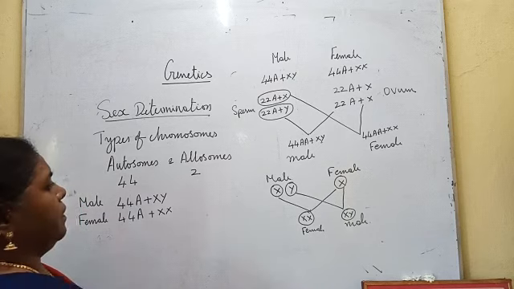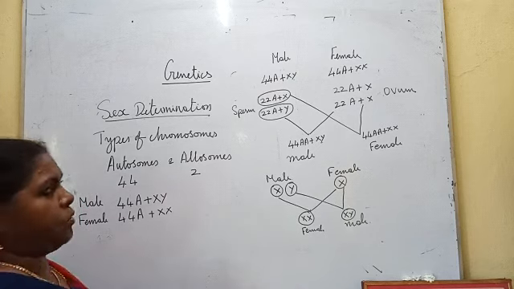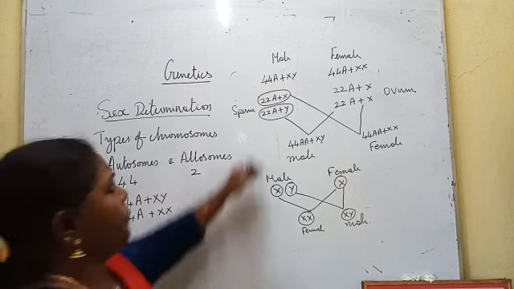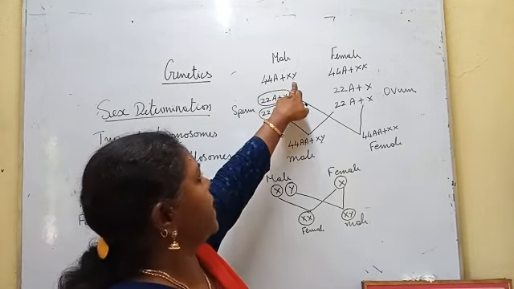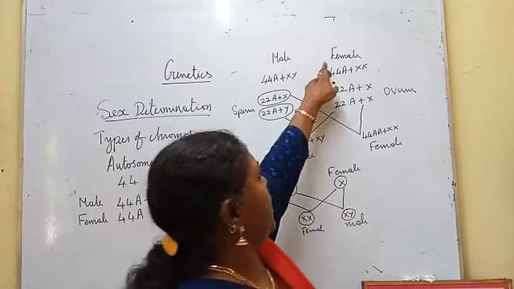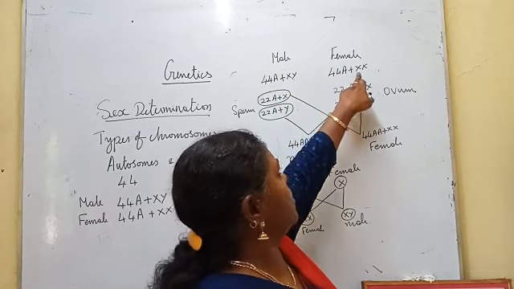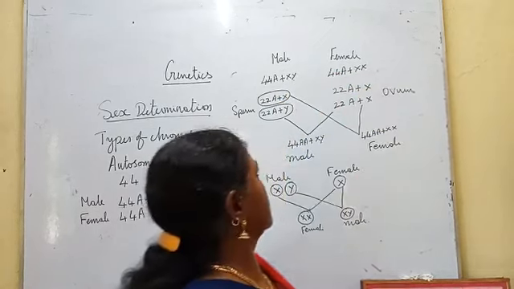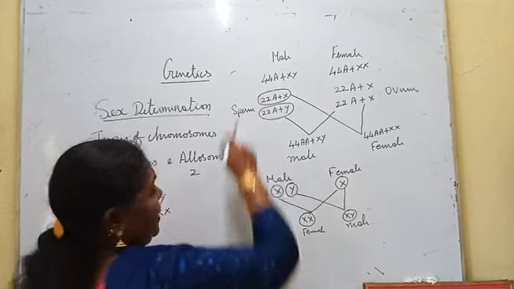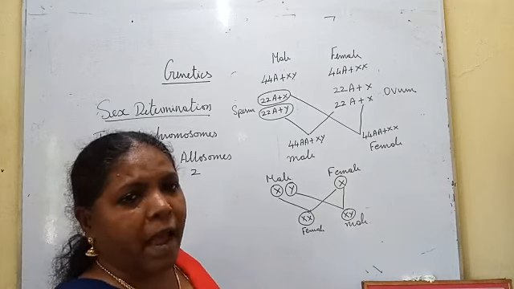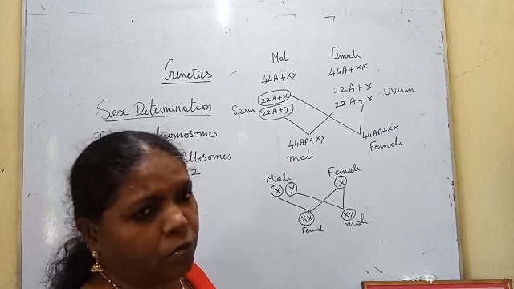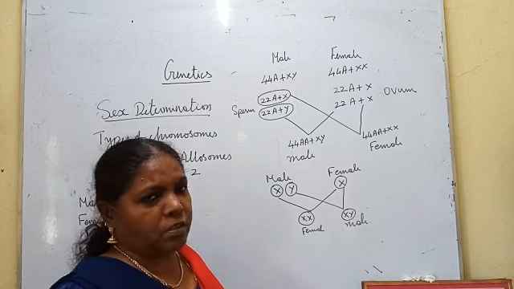Okay. Now we are going to see how the sex is determined. Male has 44 autosomes and XY chromosomes. Female has 44 autosomes and XX sex chromosomes. Now, when the gametes are produced, they are haploid. Haploid and diploid you came across in the cell division lesson, mitosis and meiosis.